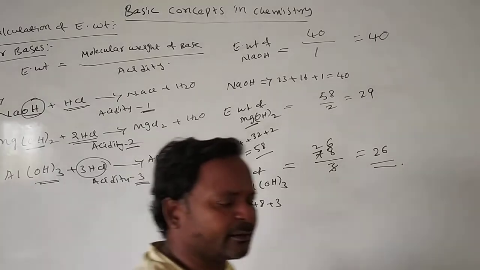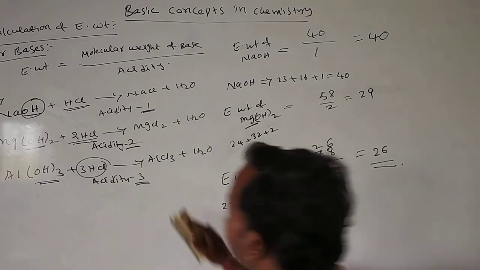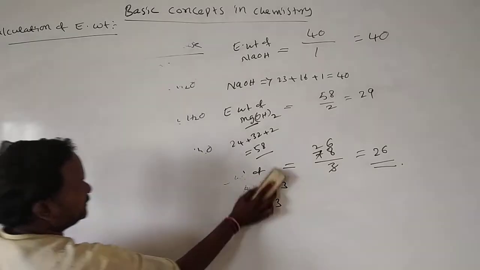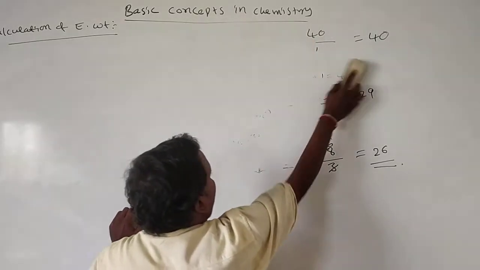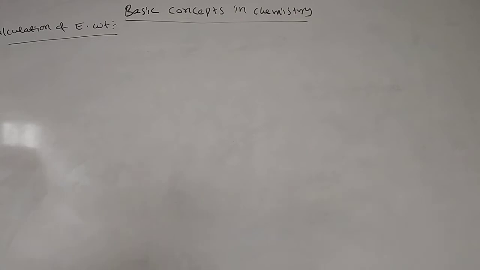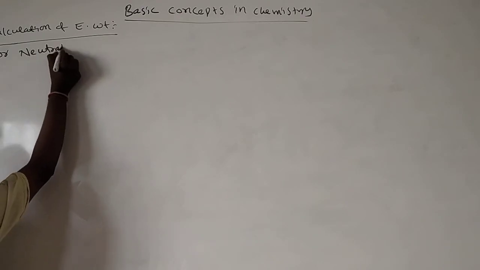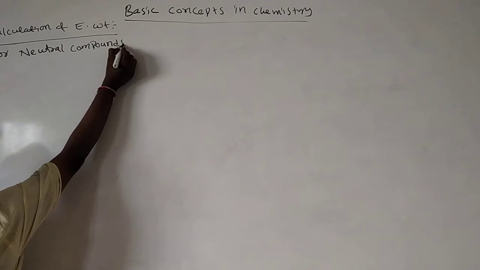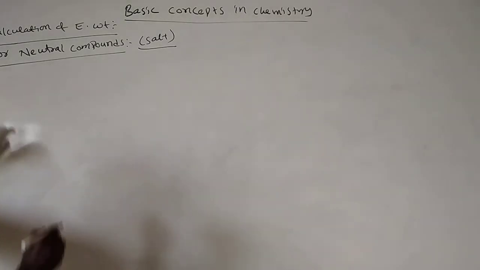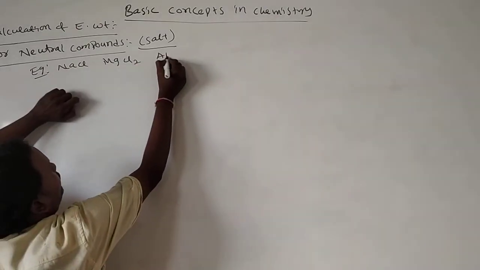We will see for the neutral compounds. Neutral compounds means salts, and then oxidation and reduction reactions, that means redox reactions. Neutral compounds means salts. Examples for the salts: sodium chloride, magnesium chloride, aluminium chloride, like this.